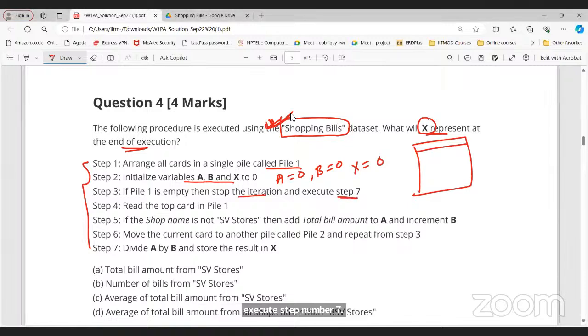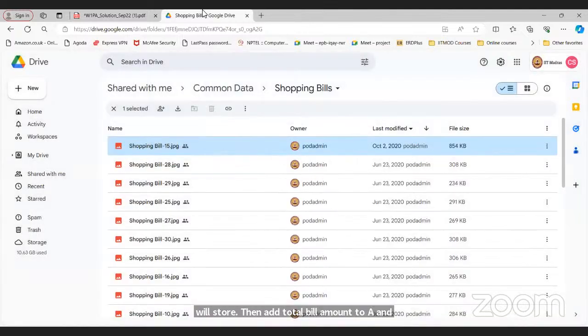Okay. If pile 1 is empty, we need to go to step 7. What is step number 4? Read the top card X in pile 1. Okay. If shop name is not SV store, then add total bill amount to A and increment B. Now let's go to the shopping bill data set.